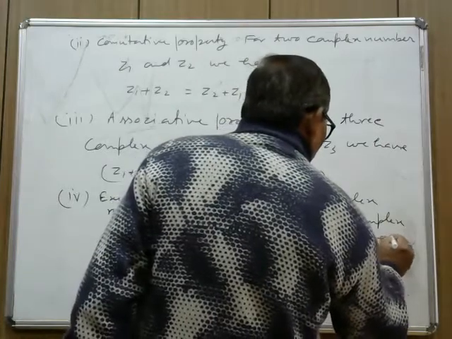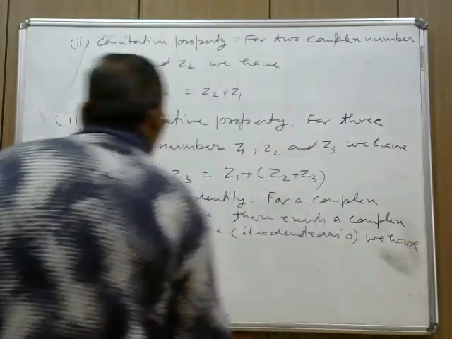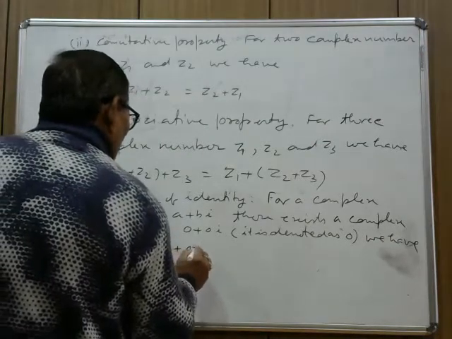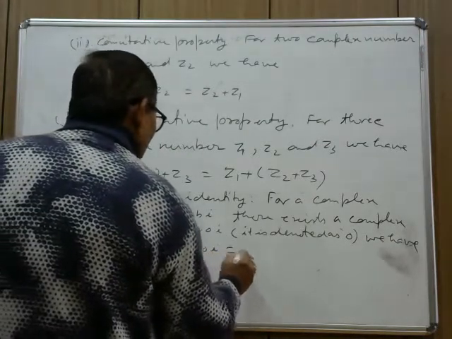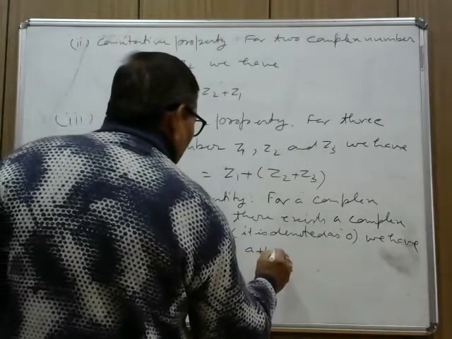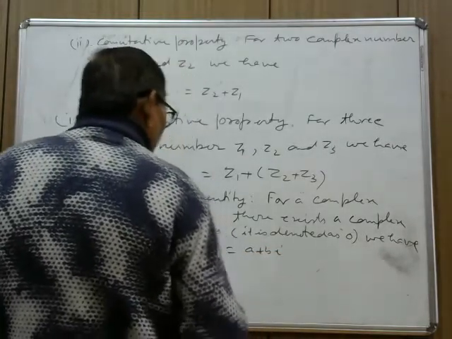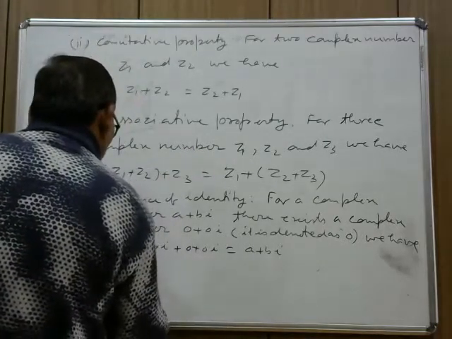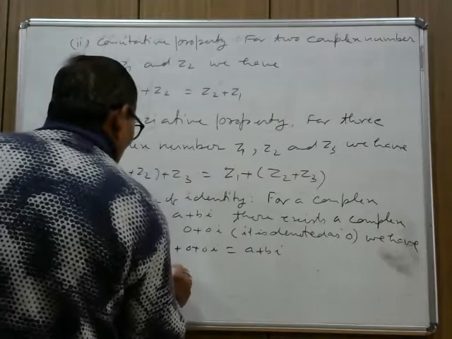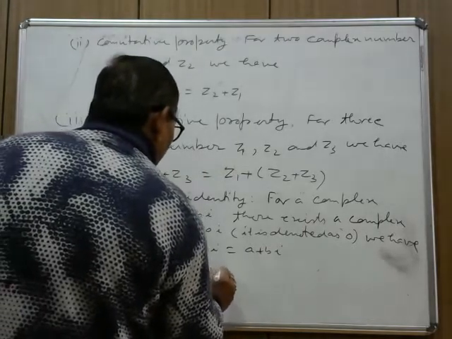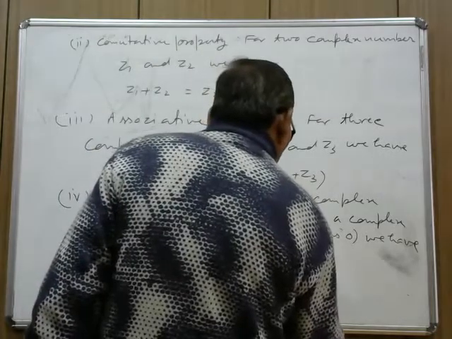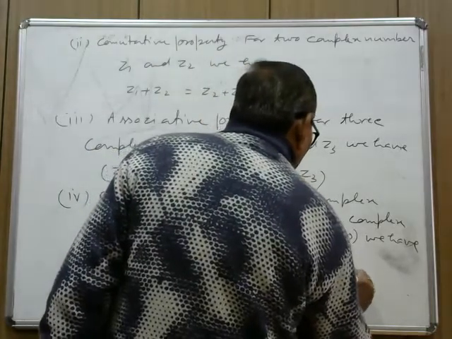We have a plus bi plus (0 plus 0i) equal to a plus bi. Thus 0 plus 0i, that is 0, is called the additive identity.